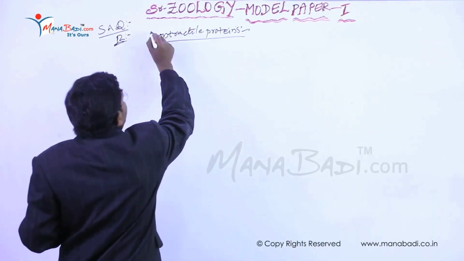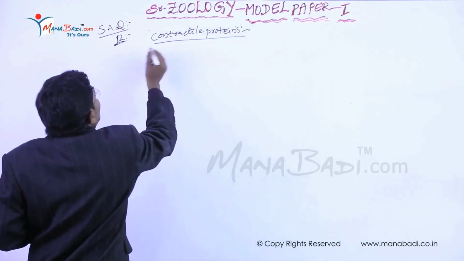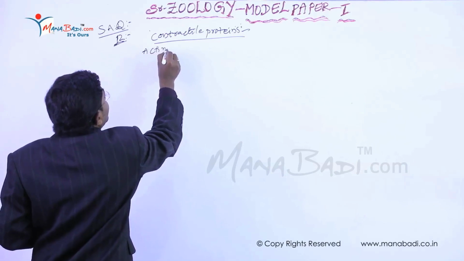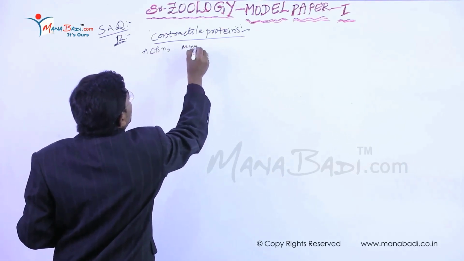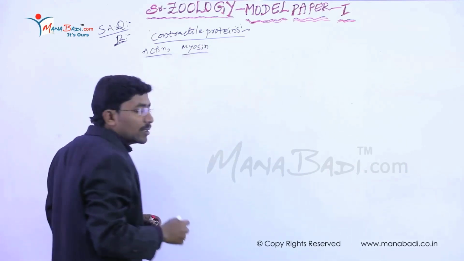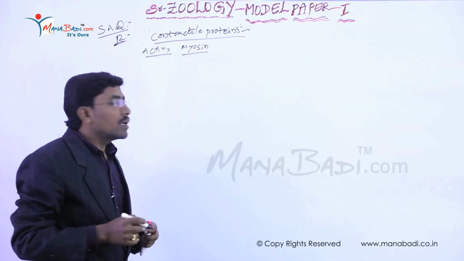The examples for the contractile proteins are, first one is actin, second one is myosin. These are called contractile proteins.